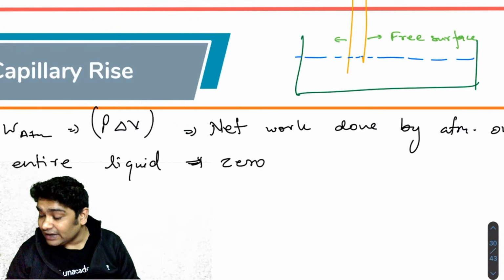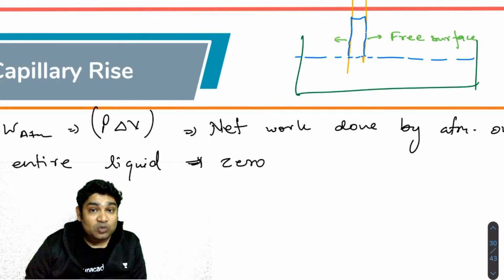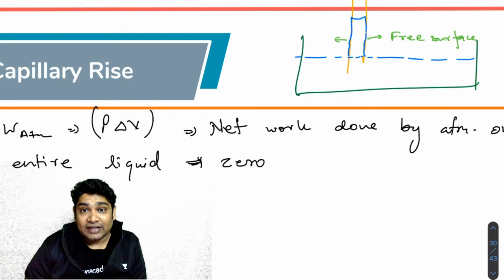Now, when the liquid rises, this free surface is gone. Okay, so the surface energy of this is what is getting converted into the potential energy of the capillary.